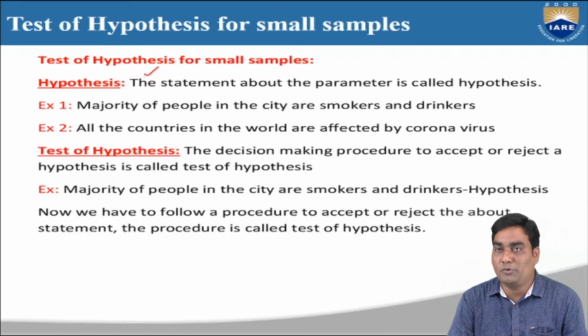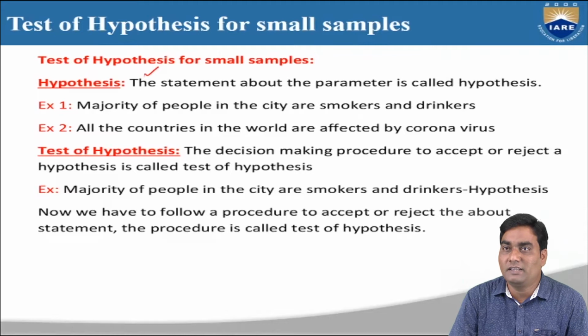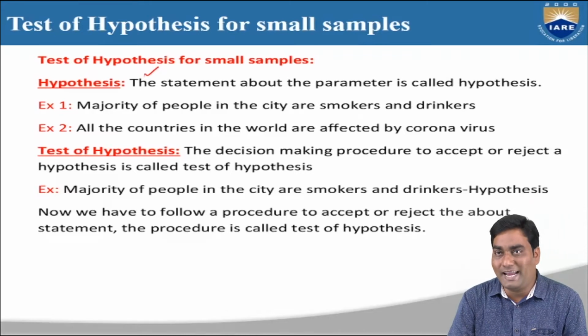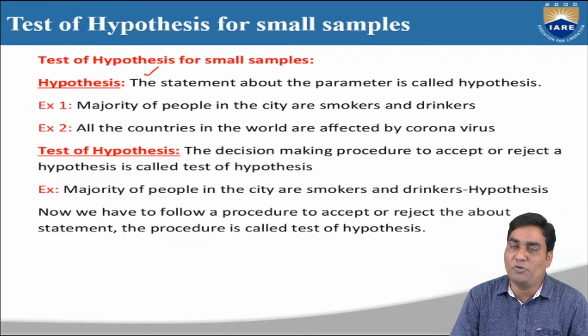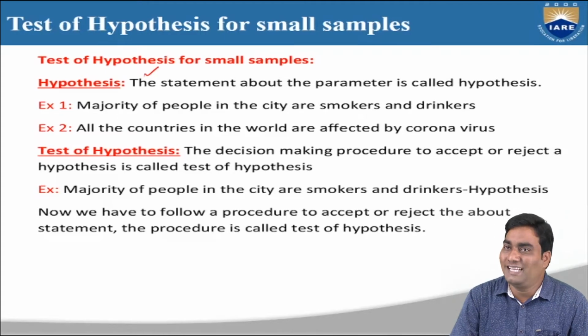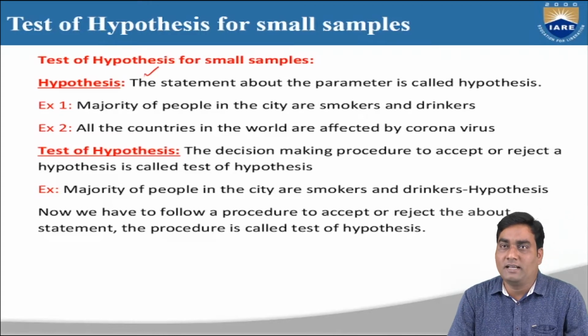What is meant by hypothesis? The statement about the parameter is called hypothesis. Any statement about any type of parameter, like populations or samples, is called hypothesis. If I take one example: majority of people in the city are smokers and drinkers.